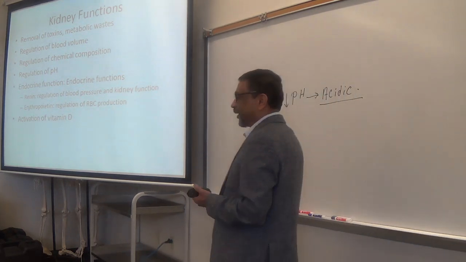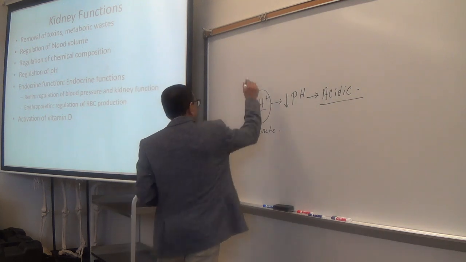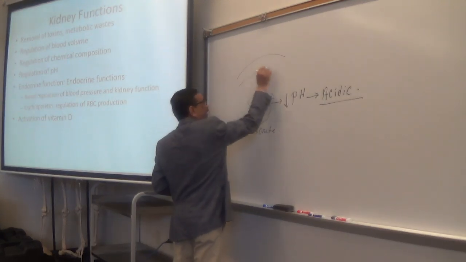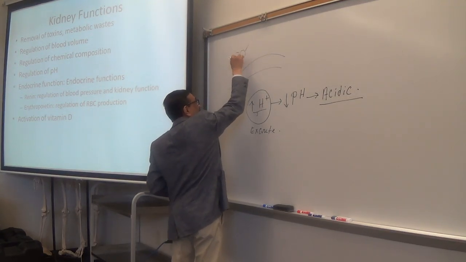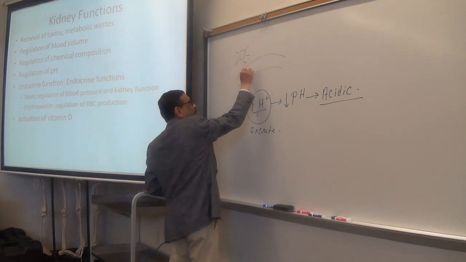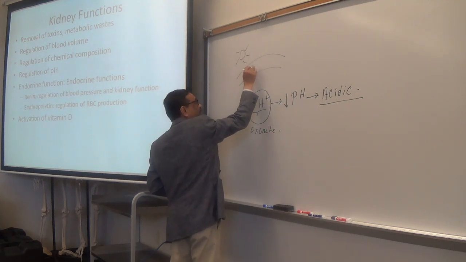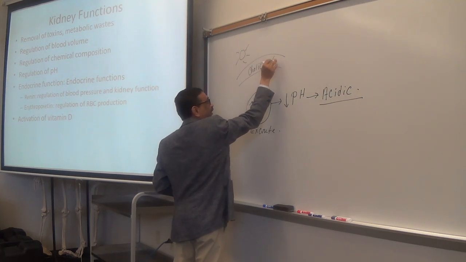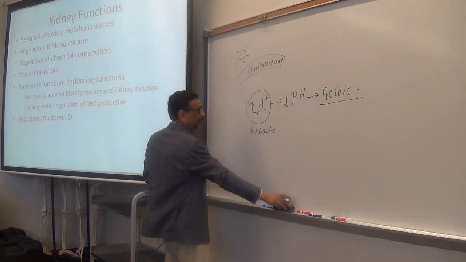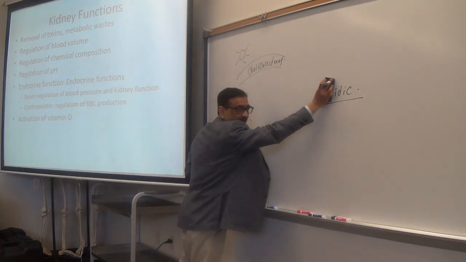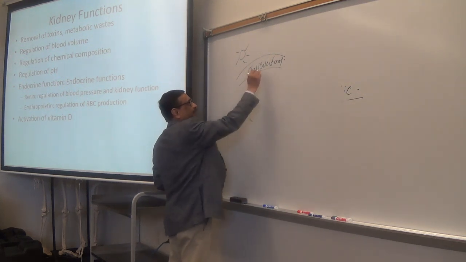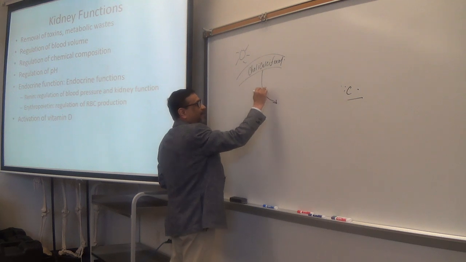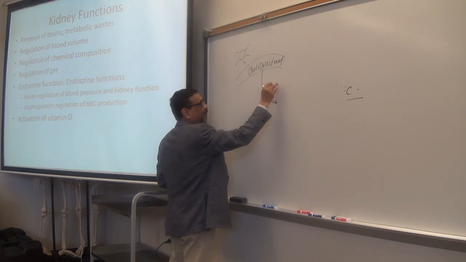Activation of vitamin D. You must remember in NP1, I said with the help of sun, your skin produces a chemical that is called cholecalciferol. Anybody remember? Cholecalciferol? Okay. And your blood takes the cholecalciferol to the kidneys.